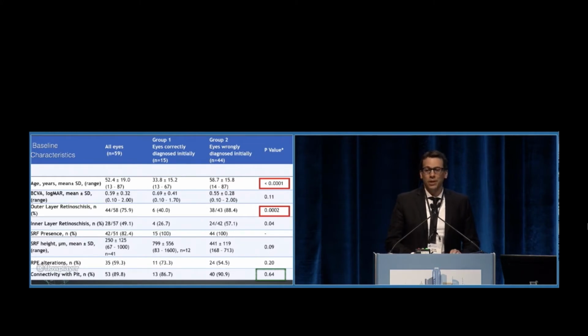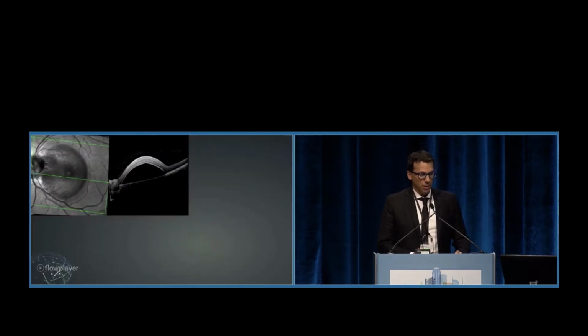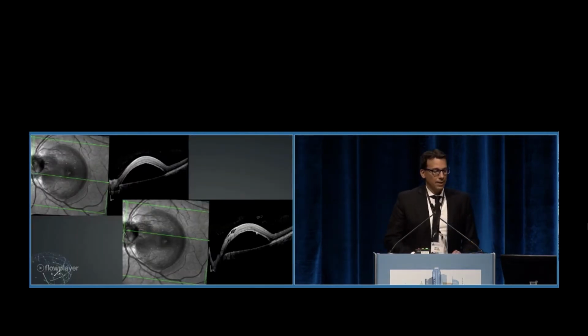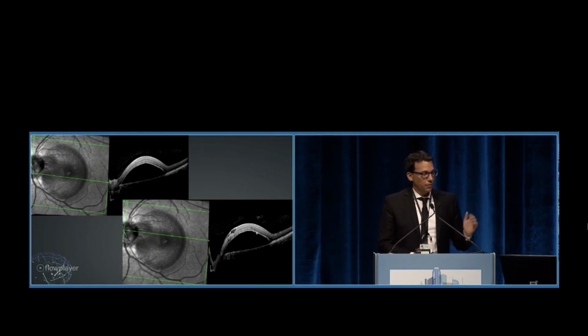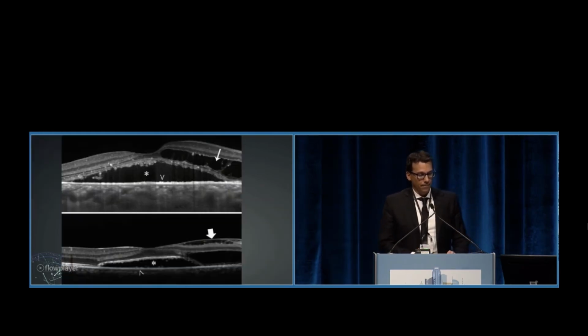That is to say that those patients that were treated with anti-VEGF from the beginning did have the connectivity. They should have asked for a long OCT scan. But the long scan, and by long scan we mean 9,000 microns that goes through the optic nerve from the bottom to the top, is not enough. We had to get 20 dense scans, 60 microns between them, because on the top you can see that the pit is missing, but if you go through and the scan progresses, you can see the connectivity very clearly.